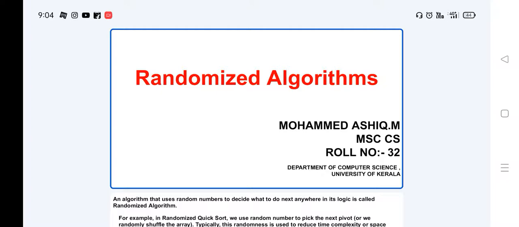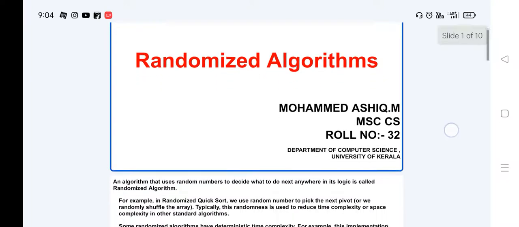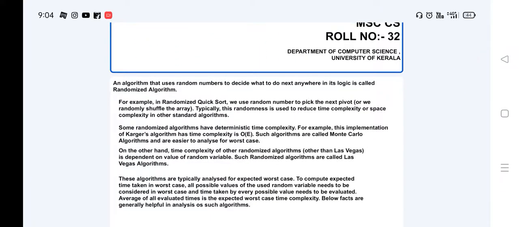Here, I'm going to introduce and talk about randomized algorithms. You know about algorithms. It is a mathematical expression in computer operation. An algorithm that uses random numbers to decide what to do next anywhere in the logic is called a randomized algorithm.